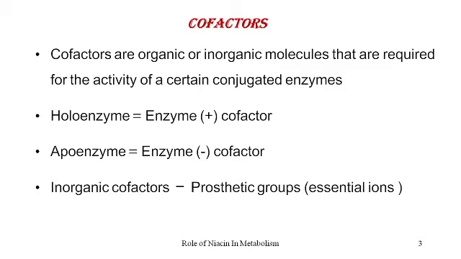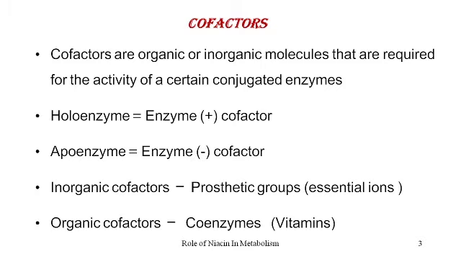The cofactors can be classified into two types, the inorganic cofactors and the organic cofactors. When inorganic cofactors are bound tightly to the enzyme and form an integral part of the enzyme, they are called prosthetic groups. Usually, there are many essential ions which play the role of the prosthetic group or inorganic cofactors. They play a very important role in metabolism.